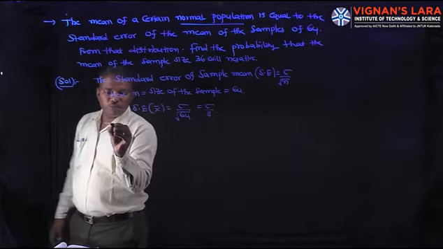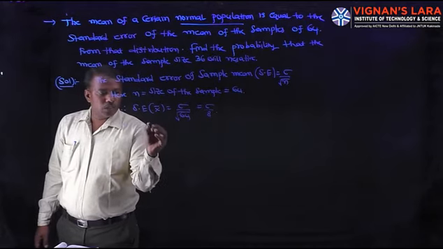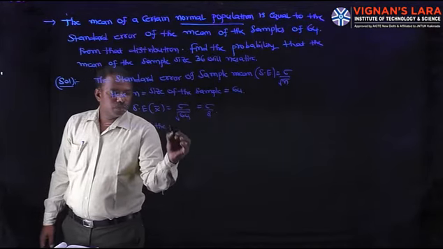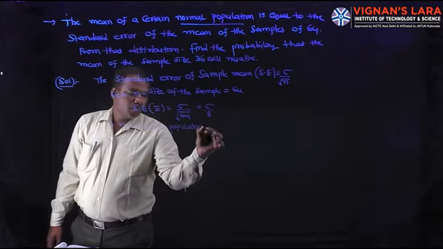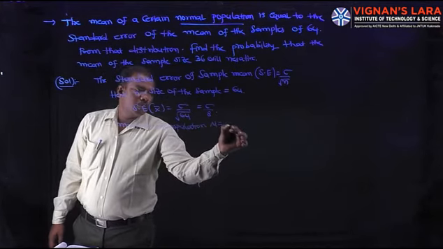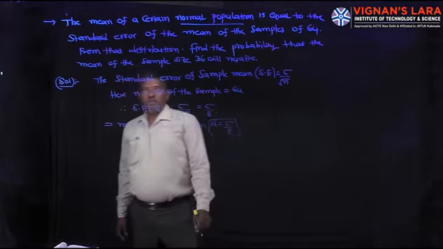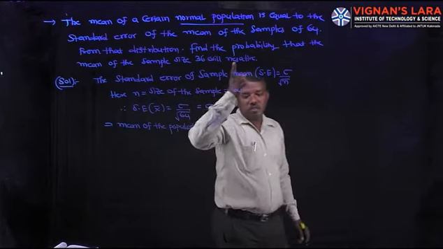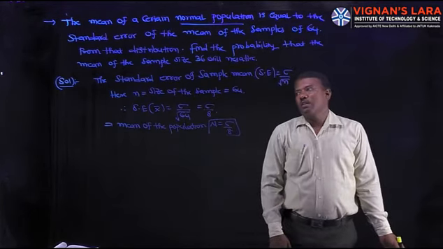So the mean of the population mu equals sigma by 8. That is the meaning of the first line. The mean of the population is equal to the standard error of the mean of the samples of size 64.